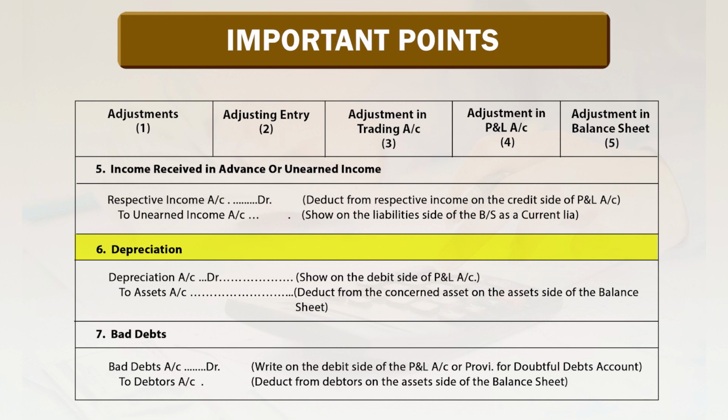6. Depreciation. Depreciation account debited shows on the debit side of the profit and loss account, to assets account, deducted from the concerned assets on the asset side of the balance sheet.